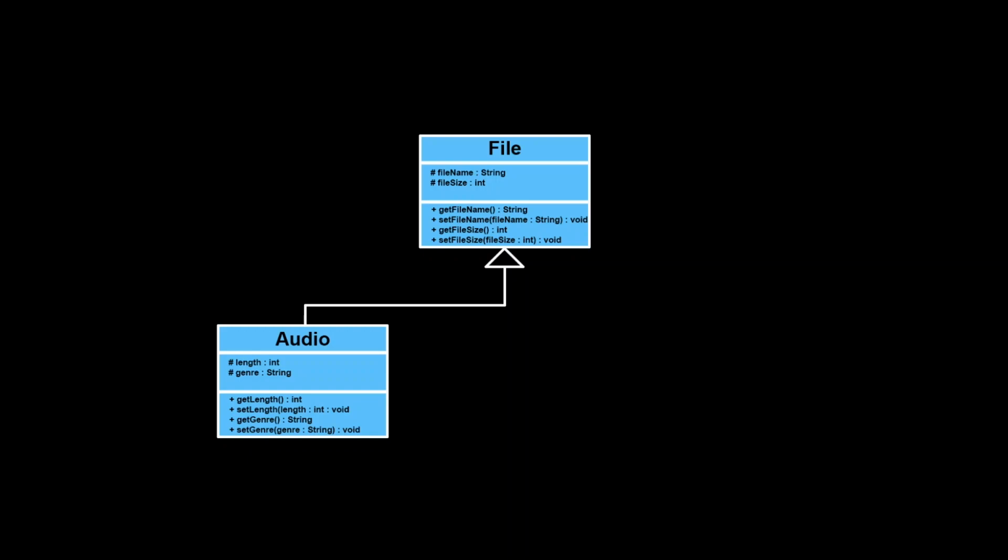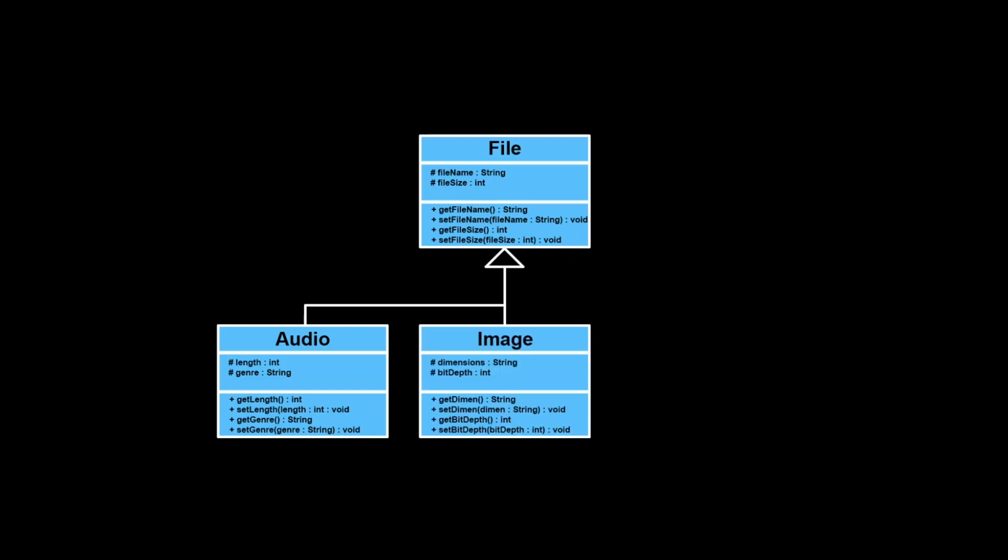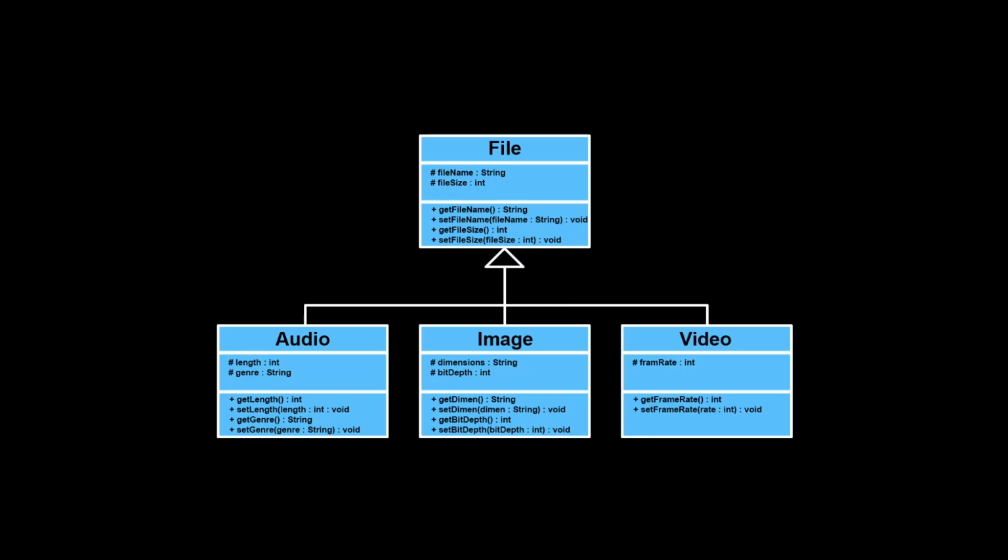We could choose to create other classes that also inherit from the file class. For instance, we could create an image class with attributes such as dimensions and bit depth, or a video class with an attribute of frame rate, that each contain attributes that relate to that specific class while having access to all members of the file class. Here's an example of inheritance using people.